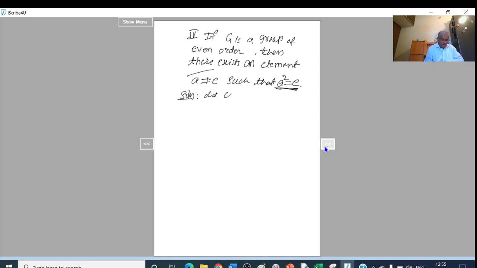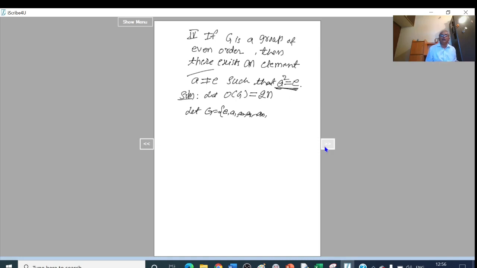let order of G equal to, given that it is even, say 2n. And without loss of generality, let G consist of 2n elements. The identity is there, I will write identity here. And then we write the elements as, say, A1, A2, A3, up to An, so I have written n plus 1 elements here.